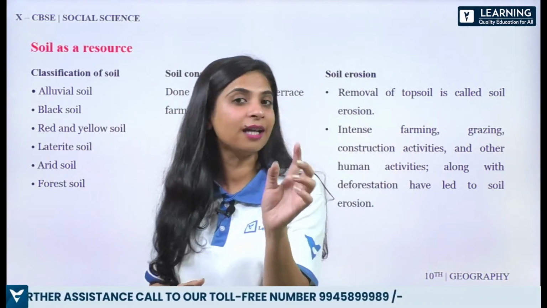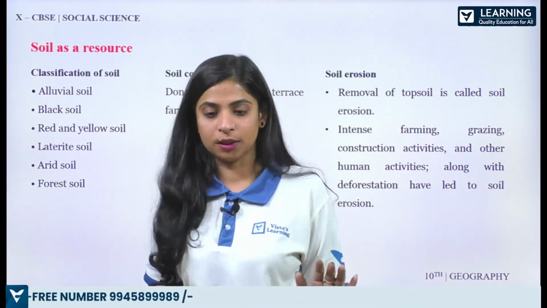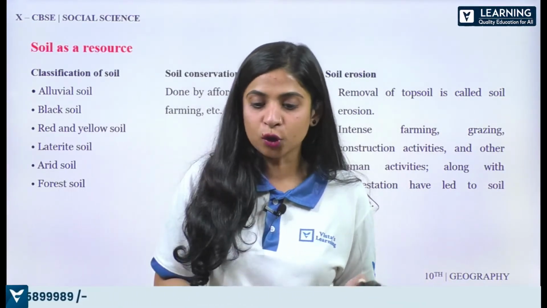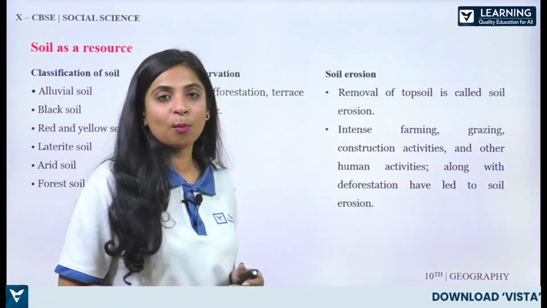In general, क्या है, अगर 1 मार्क क्वेश्चन में आ गया, the removal of the top layer of the earth, all right, of the soil. The top soil, the removal of the top soil is called as erosion. And these are some of the examples.